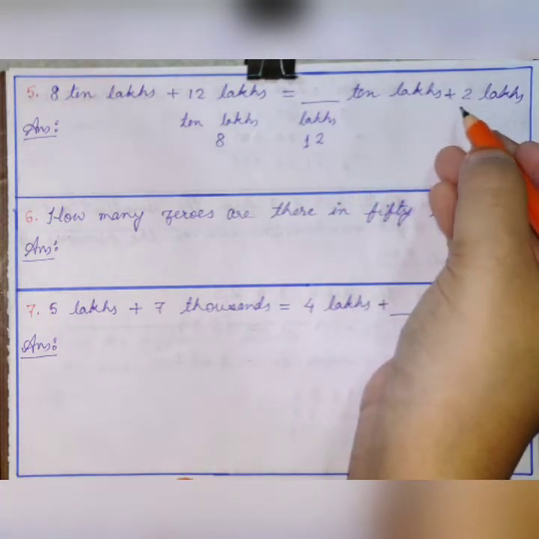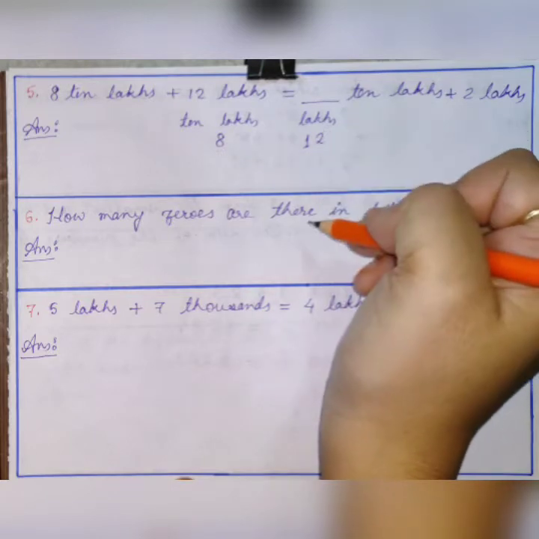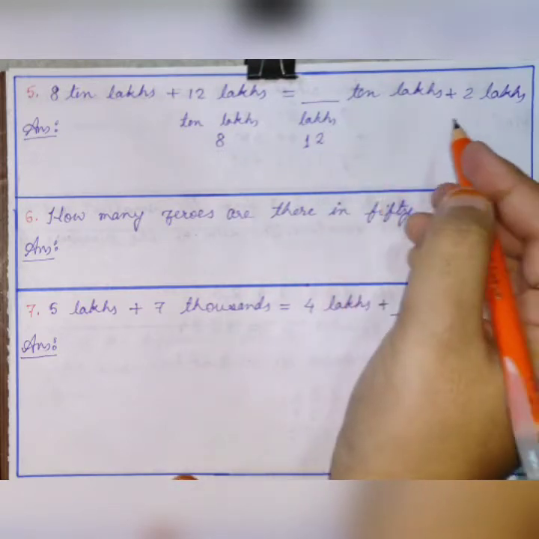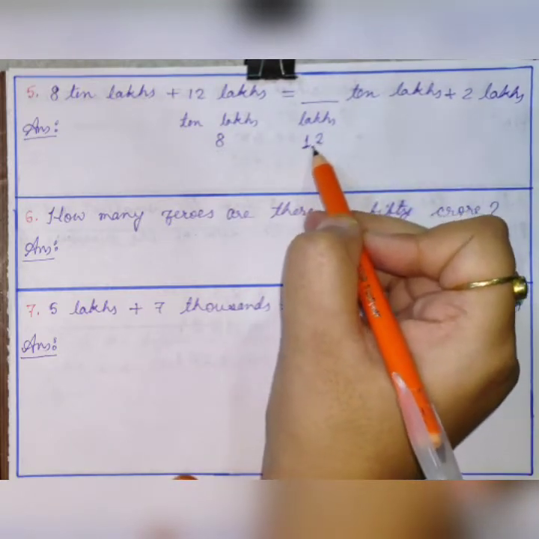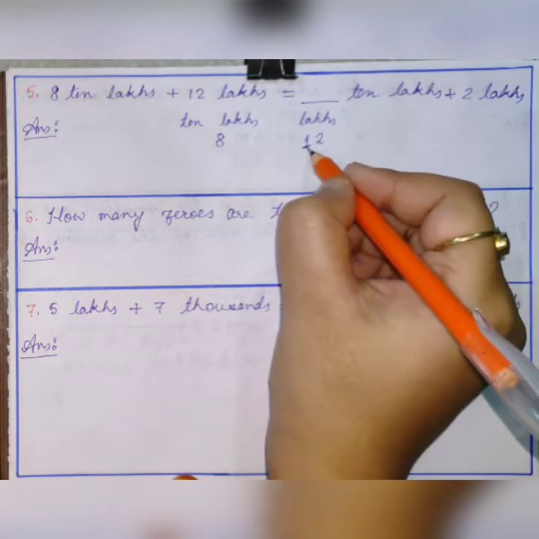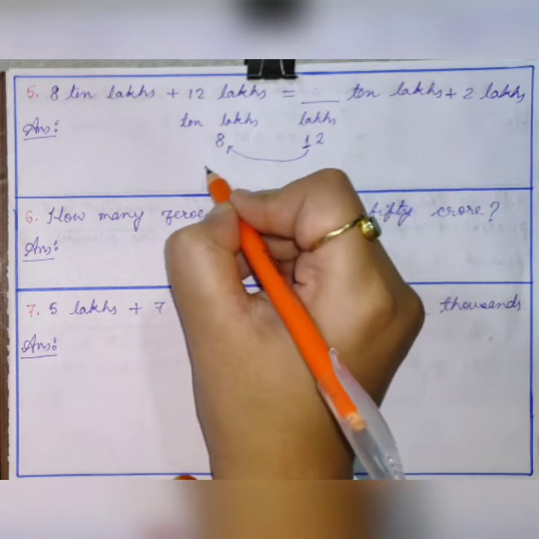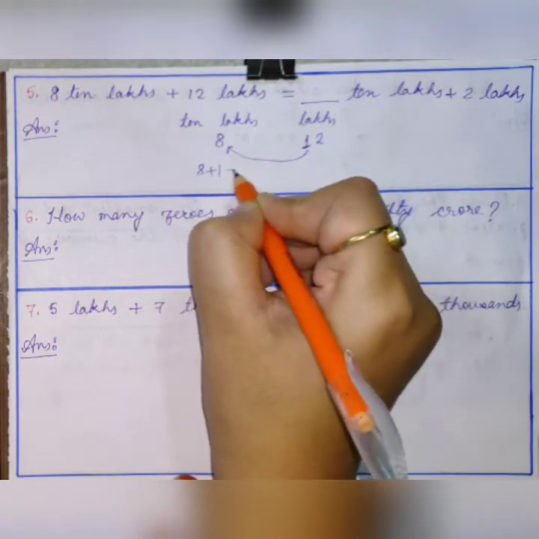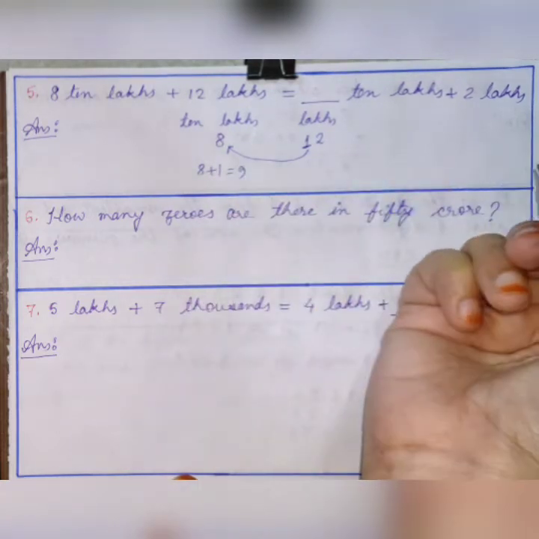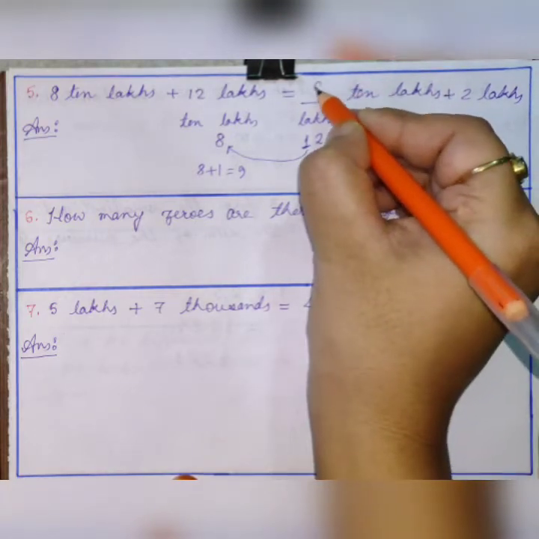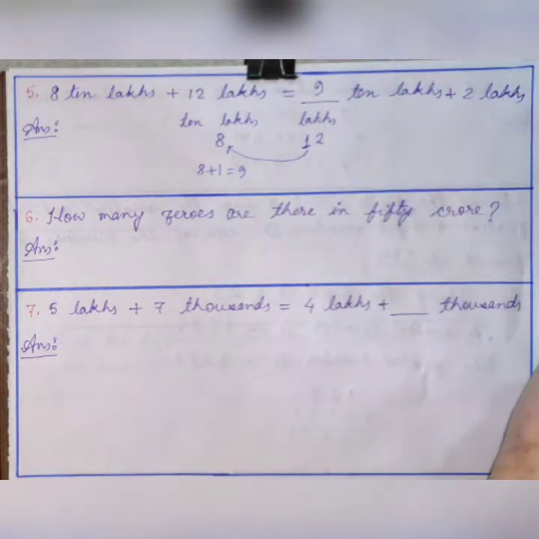Then what will be the next step? See here, 10 lakhs, this one we can write here, right? So after writing it here, it will become 8 plus 1 equals 9. So your answer is 9 10 lakhs plus 2 lakhs.